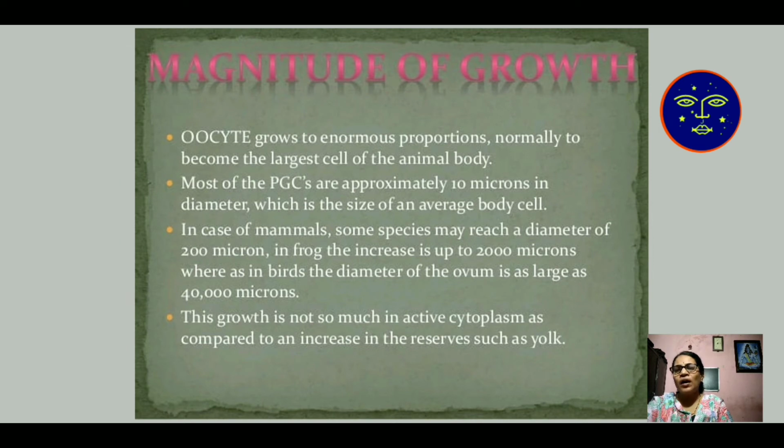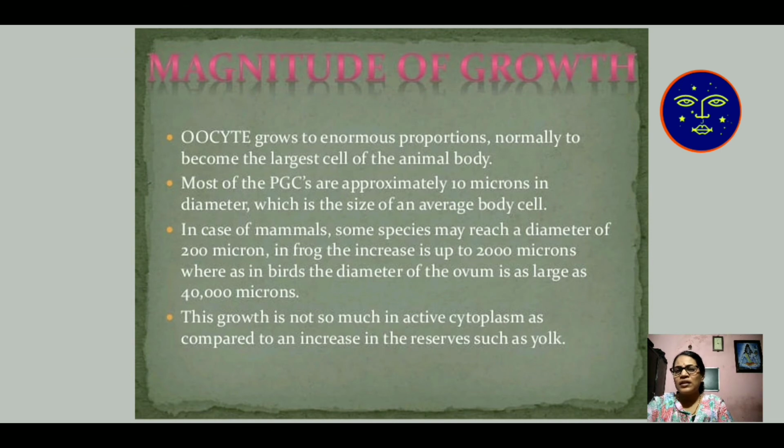Most of the primordial germ cells are approximately 2 microns in diameter, which is the size of an average body cell. In mammals, some species may reach a diameter of 200 microns.